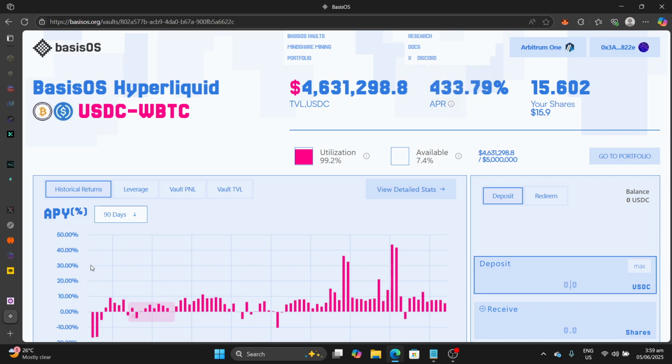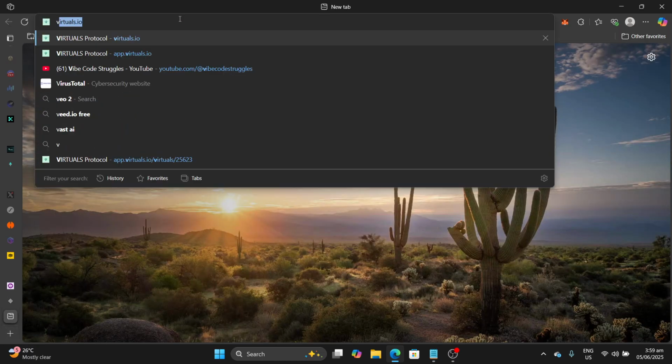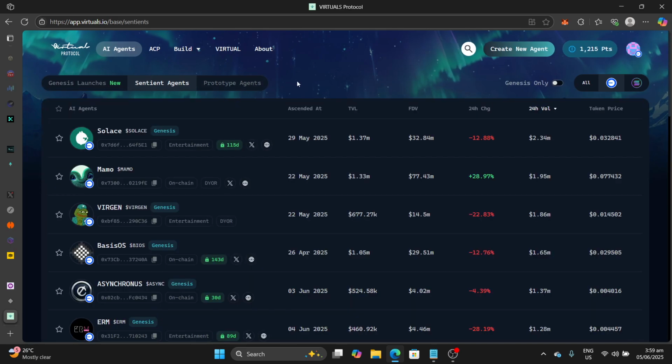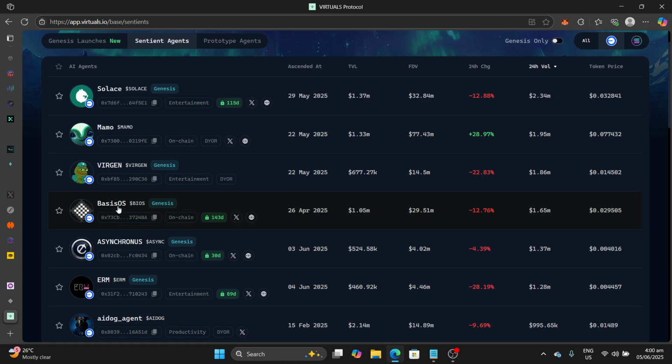Now, Basis is a solid token. It was born out of Virtuals. It's one of the dominant sentient agents on Virtuals as we speak. So if we come here, you'll see Basis is ranked top 4. The FDV is 29 million. So it has continued to fare well over time. And earning an airdrop of this on top of your base APY, I think that's a solid value proposition.